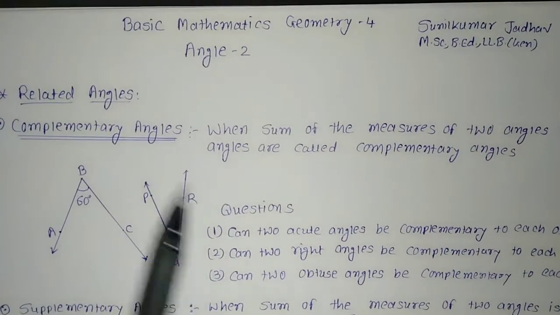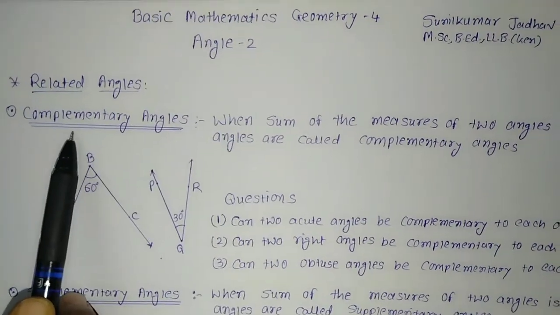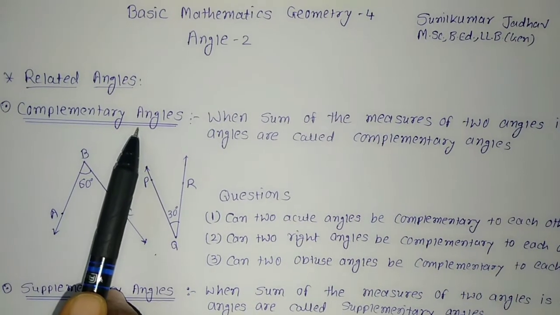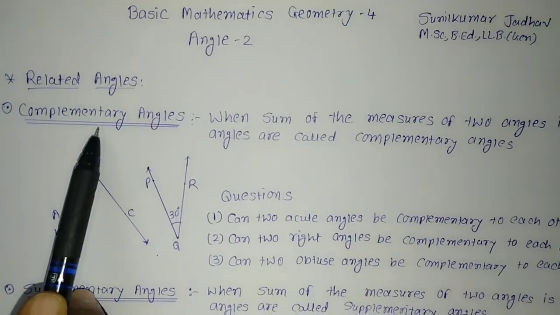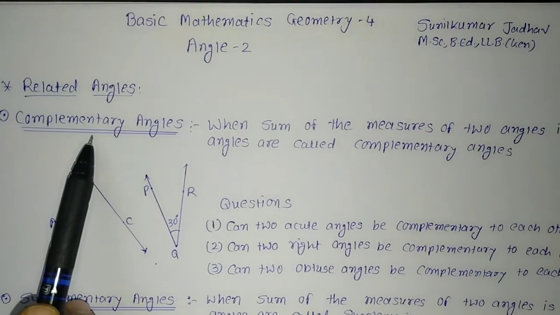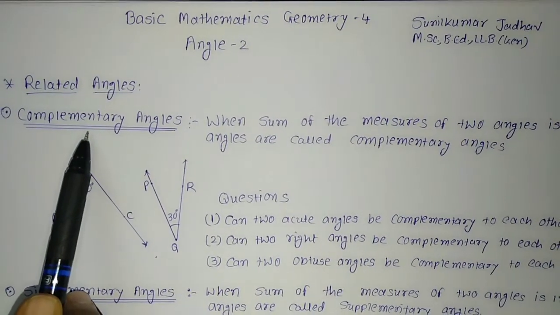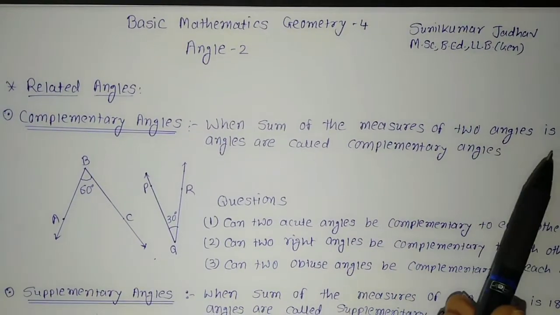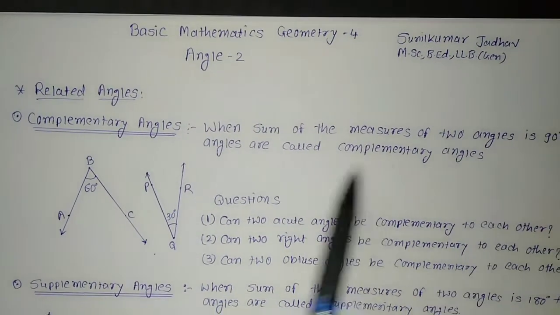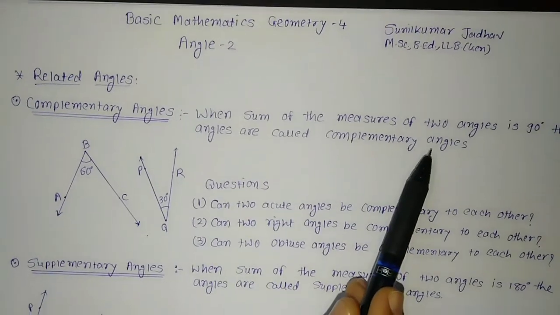Let us begin. The first angle that we are going to learn about is the complementary angle. What is the meaning of complementary? Always remember this word complementary. It can be useful for you in the entire geometry, even in mathematics. When the sum of the measures of two angles is 90 degrees, the angles are called complementary angles.